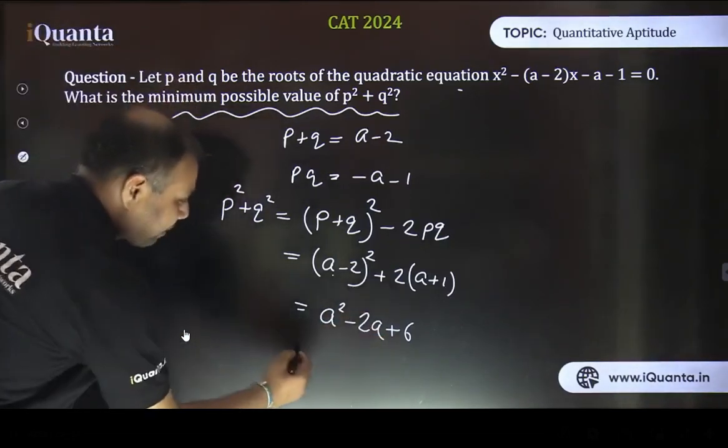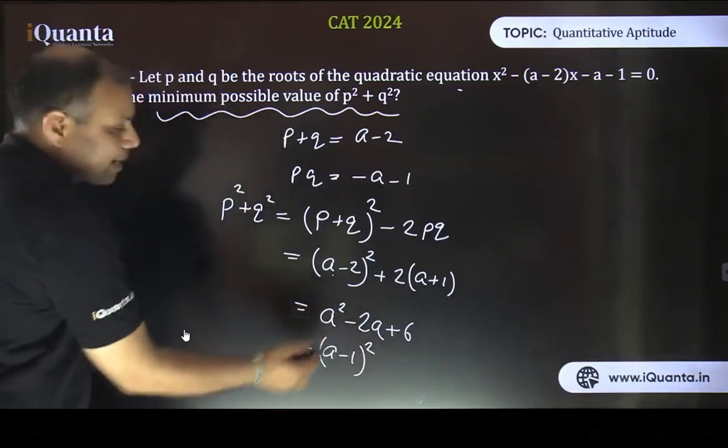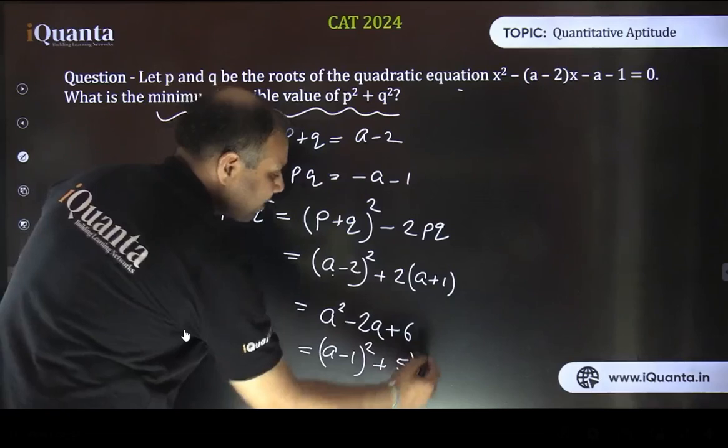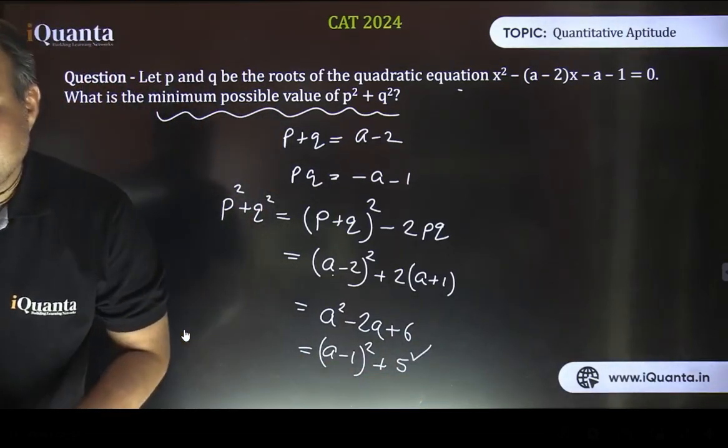Okay, let's see. So now the next step is I'm using the completing the square method. So it is A minus 1 whole square, because A square minus 2A plus 1. So the extra remaining part is 5. So 5 is my answer. So at A equals 1, 5 is the minimum value. Yes, completing the square. Fine.